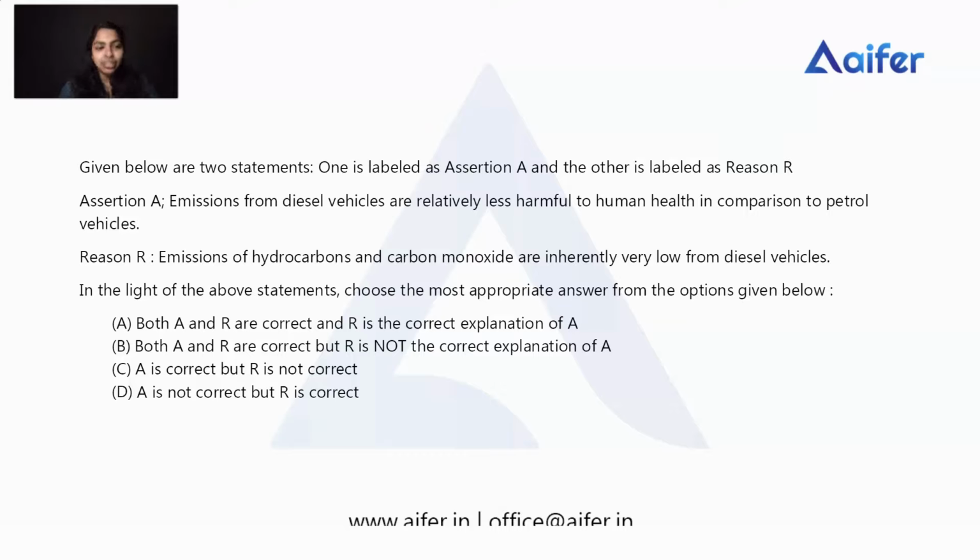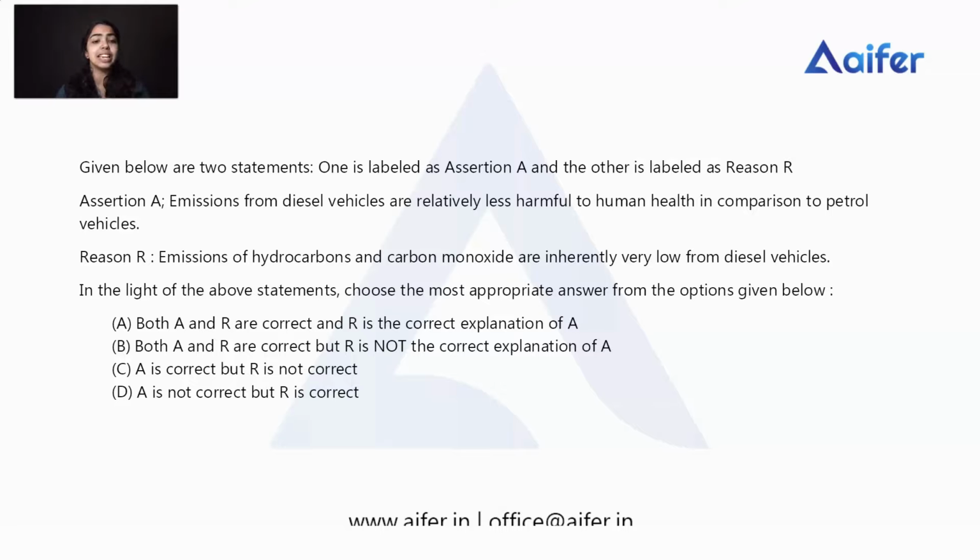Then we check the reason R: emission of hydrocarbons and carbon monoxide are inherently very low from diesel vehicles. Diesel engines emit less carbon dioxide and greenhouse gases, including carbon monoxide, than petrol engines.